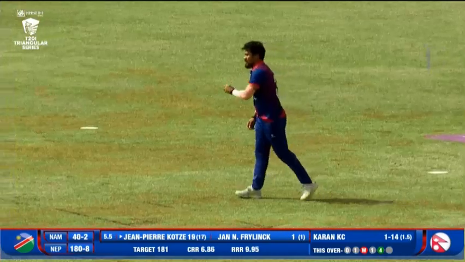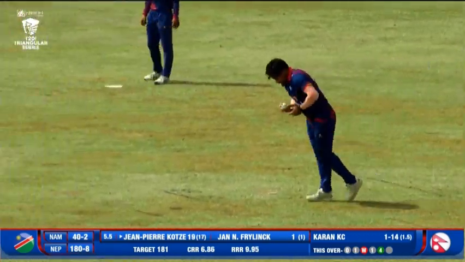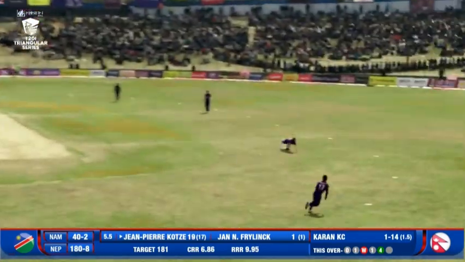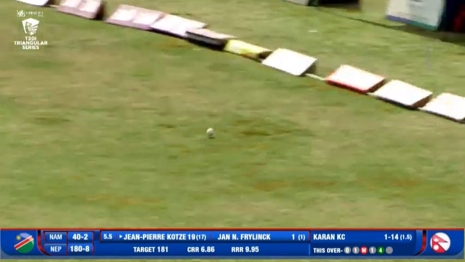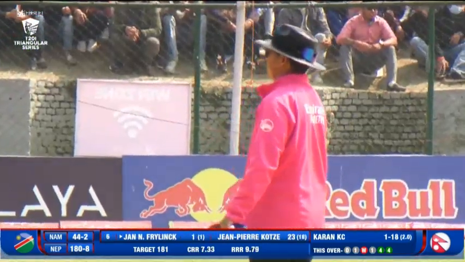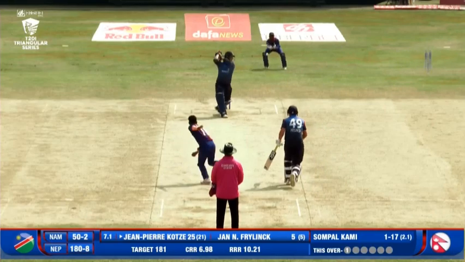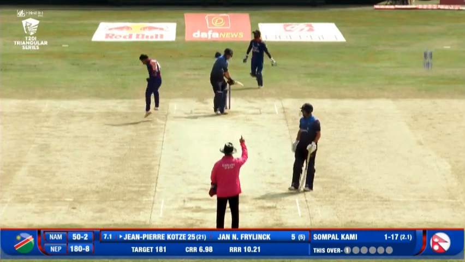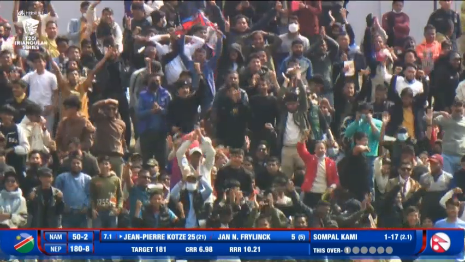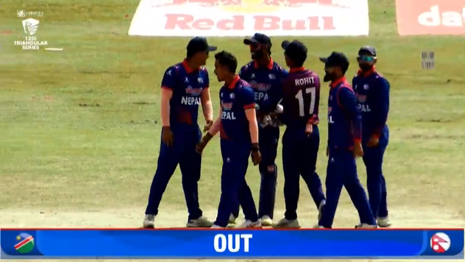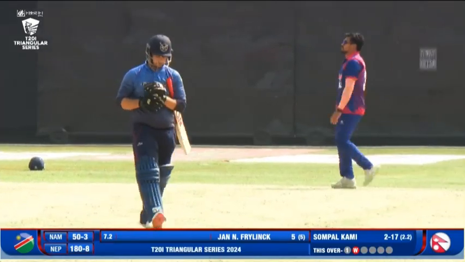So the interesting thing, Ayush, is both the Pacers for Nepal have got a wicket. Finally, Nepal have been trying their level best, but the Pacers were not capitalizing. This time around, beautifully timed shot, crashed it between point. So Rohit Paudel showing full faith in Sompal, giving him his third over. Yes, and the finger goes up. The plan has worked. The medium Pacers break this partnership. Who else? It's Sompal Kami. He's looking in rhythm today. That's a good sign for the Nepali side at the moment.